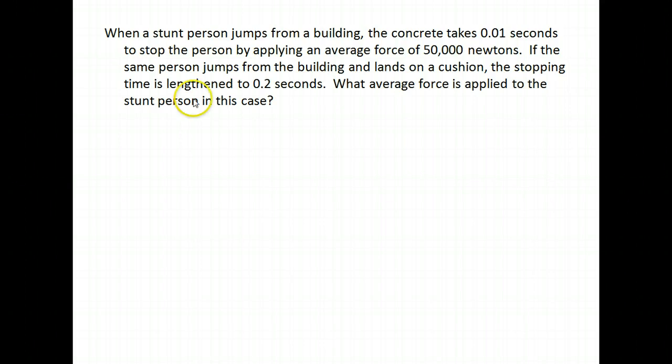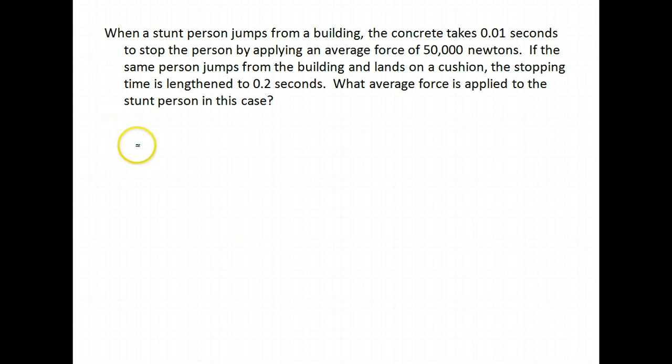Okay. So in number 18, you have a stunt person that jumps from the building. The concrete takes 0.01 seconds to stop the person by applying an average force of 50,000 newtons. If the same person jumps from the building and lands on a cushion, the stopping time is lengthened to 0.2 seconds. What average force is applied to the stunt person in this case?